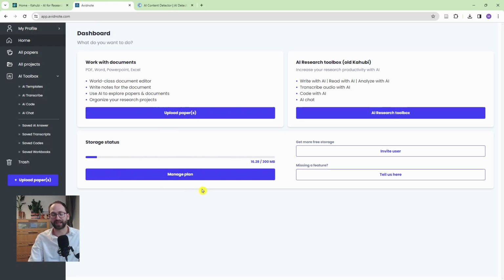So this is the online cloud they give you for free, up to 300 megabytes. This is what Zotero gives you, up to 300 megabytes online. So this is the same deal here, which I think is absolutely fine. And you can see I already uploaded a couple of papers, so they are here. I'm just going to start going through all of this, and we'll cover every feature, and you will see how brilliant it is.